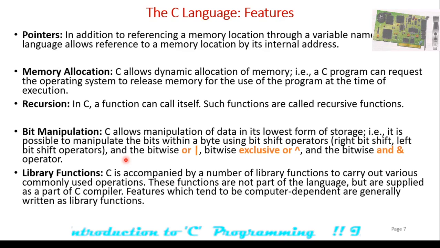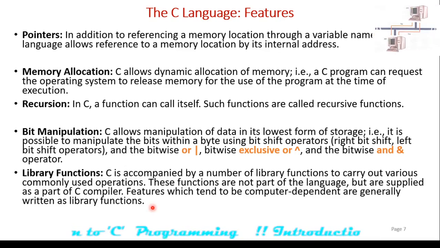Some of the library functions which we can list out are printf, scanf, getch, clrscr to clear the screen. Similarly, getchar. We can also mention some library functions related to strings, like strlen to calculate the length of the string, and strcat, that is string cat, means to concatenate or join two strings.